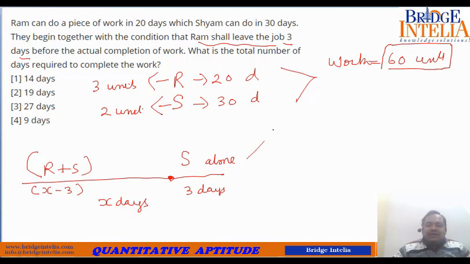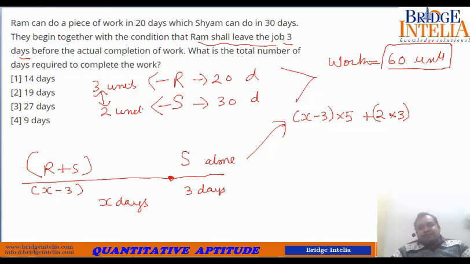So now let's put mathematical values to this. So R and S together: if they work together, their combined output is 3 plus 2, 5 units. So (X minus 3) into 5, plus S alone for 3 days. So 2 units into 3 days, so 2 into 3. So this must be equal to their combined output, which is the completion of work. So completion of work means a total output of 60.